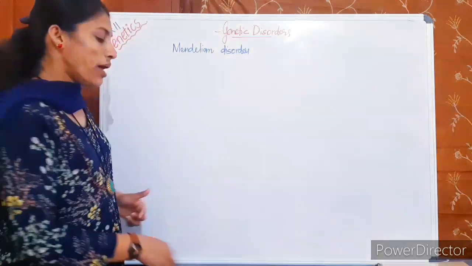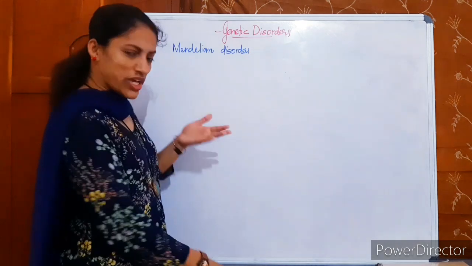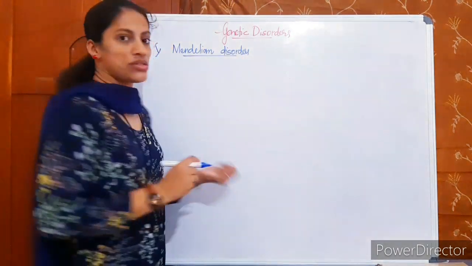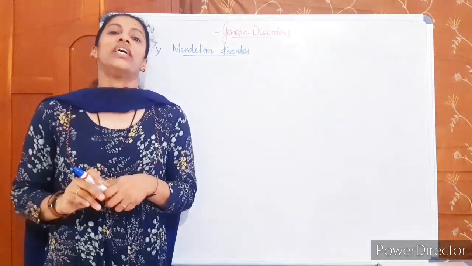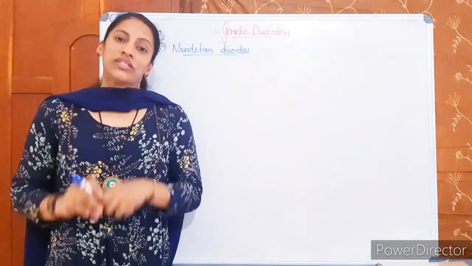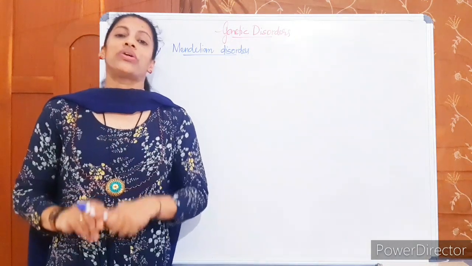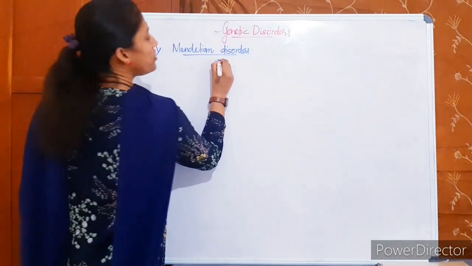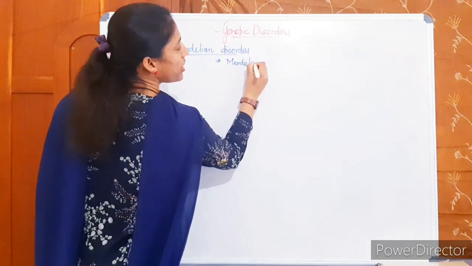The first one, Mendelian disorders. Why are these disorders called Mendelian disorders? It's not because Mendel studied this or Mendel had the diseases. It is because these disorders can be very easily studied, because they follow the Mendelian inheritance pattern studied by Mendel.